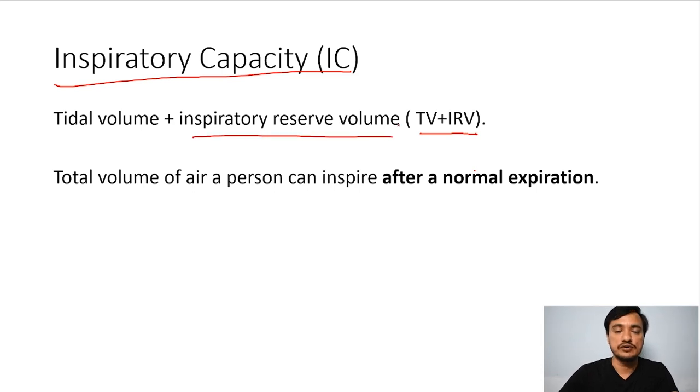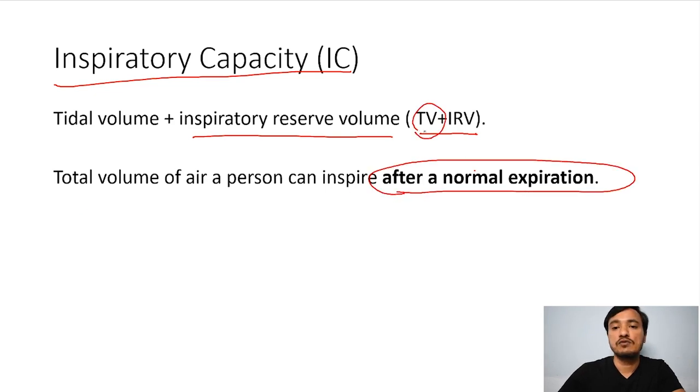See, I have released all the air, 500 ml I have taken, and then 3000 ml I have taken. This is called inspiratory capacity. Total capacity of inspiration, including normal plus forcible, is called inspiratory capacity. Total volume of the air a person can inspire after a normal expiration. So tidal volume is about half liter and inspiratory reserve volume is about 3000 ml.